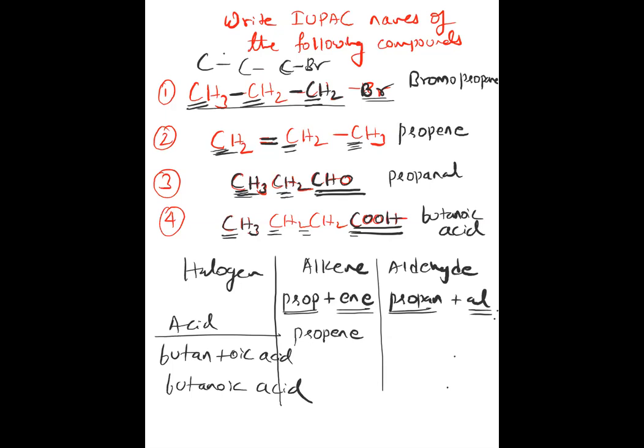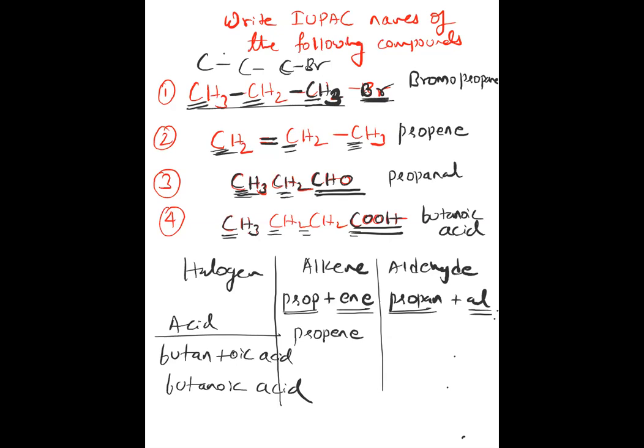If hydrogen was there, it would become hydropropane? No, if no substituent, you don't need to write it; you simply write propane. Three carbons will be there, and instead of this CH2 it will become CH3, and it will be called propane. Since we removed one hydrogen, everywhere we are doing the same thing: removing one hydrogen and introducing a new functional group.